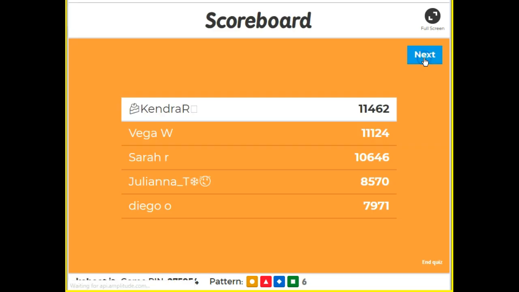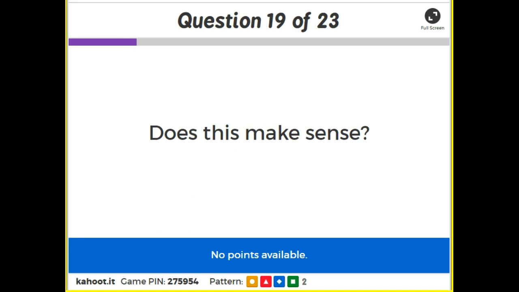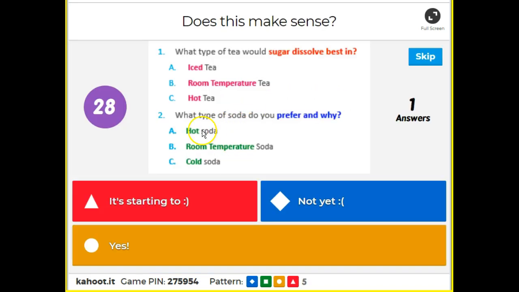You guys are correct, though. I'm sorry if that messed up any of your scores there. But you guys are totally correct, right? As we increase temperature, soda actually gets less fizzy, right? So it's less soluble. Okay, smiley faces, guys, if that makes sense, or answer up here if that makes sense, right? Hot tea, more sugar. Hot soda, less gas. Okay, they're opposite relationships.